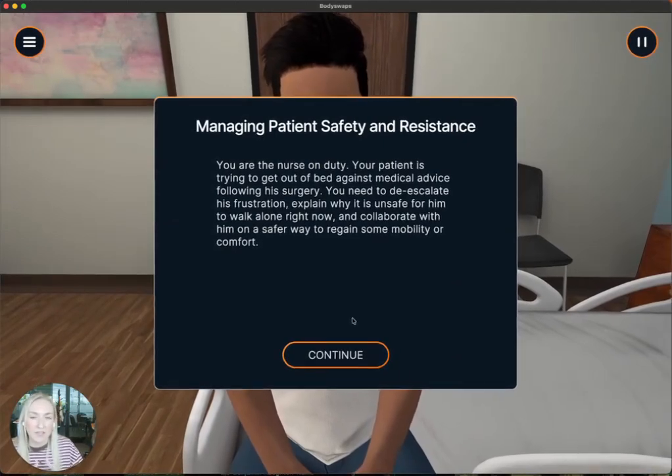Again, everything that you're seeing is customizable, so you can give the learner more or less instructions when they jump into the scenario here. In this case, this patient keeps trying to get out of bed, and I need to make sure that they stay immobile after their surgery.